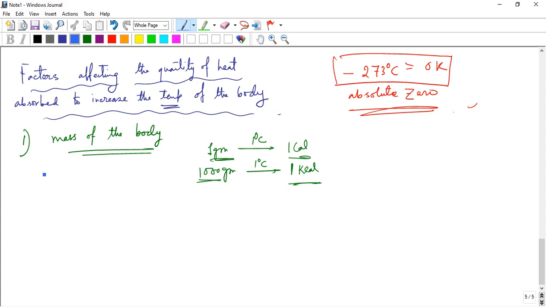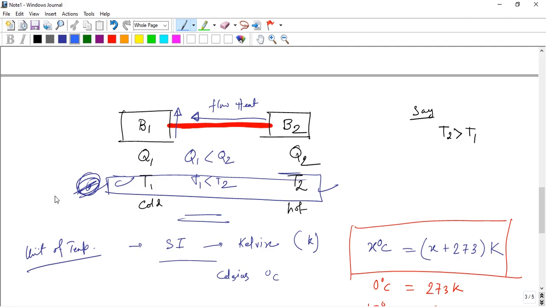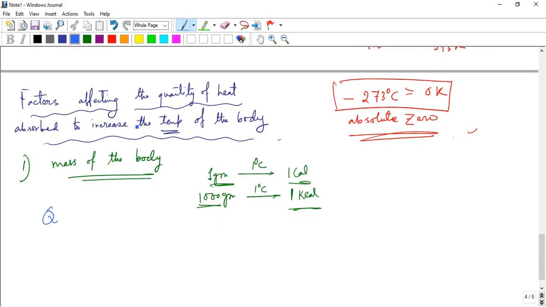If we represent heat, the symbol is Q. Q represents heat. So Q is directly proportional to the mass of the substance. If the mass is more, more heat is needed. If the mass is less, less heat is needed. Okay. Now that is another factor.